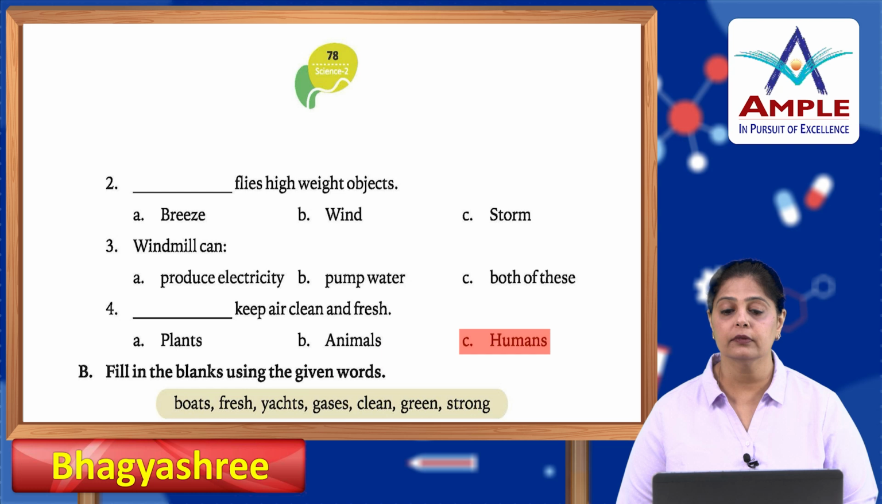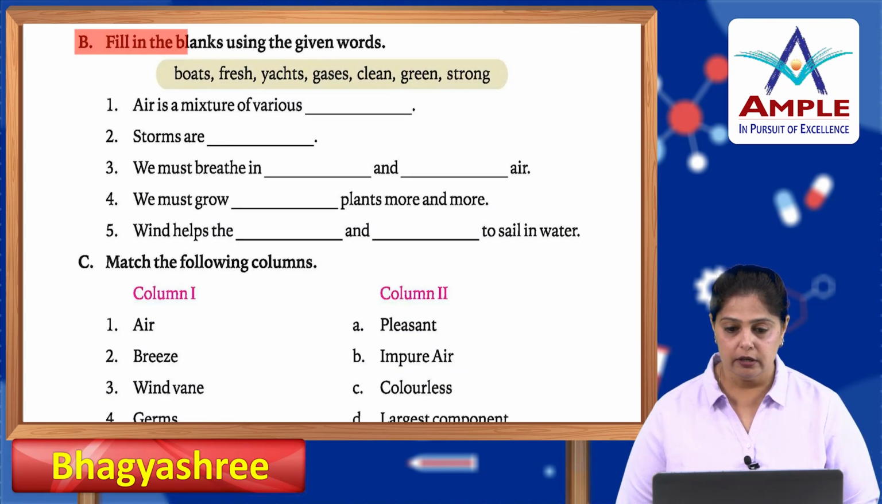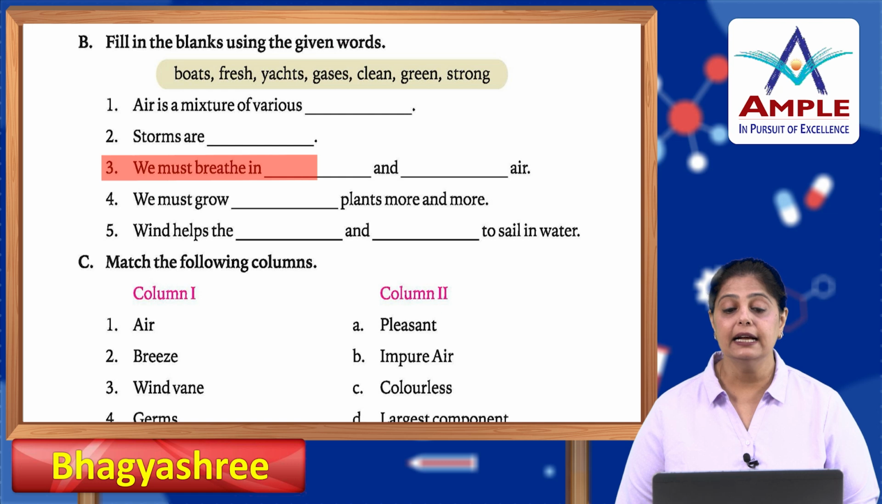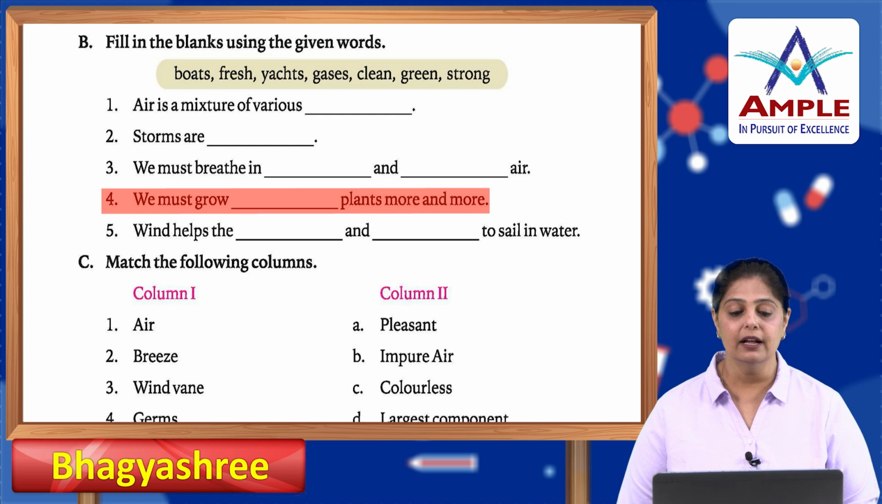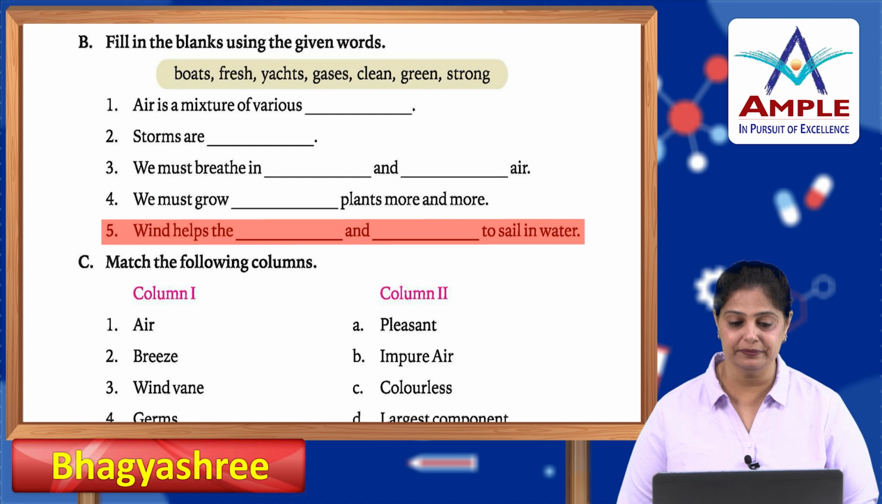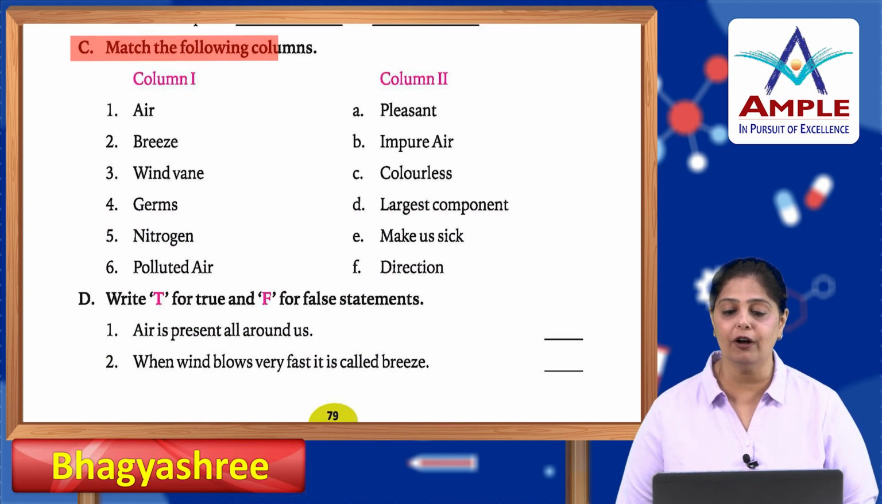Plants. Fill in the blanks using the given words. Air is a mixture of various gases. Storms are strong. We must breathe in clean and fresh air. We must grow green plants more and more. Wind helps the yachts and boats to sail in water. Okay? Now, match the following columns.